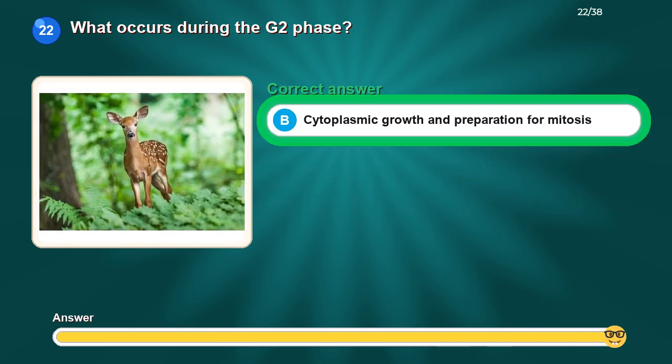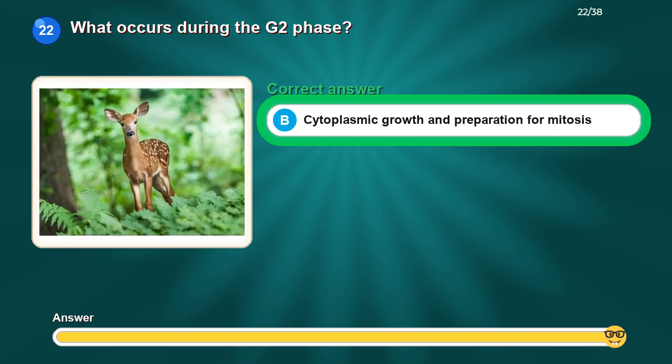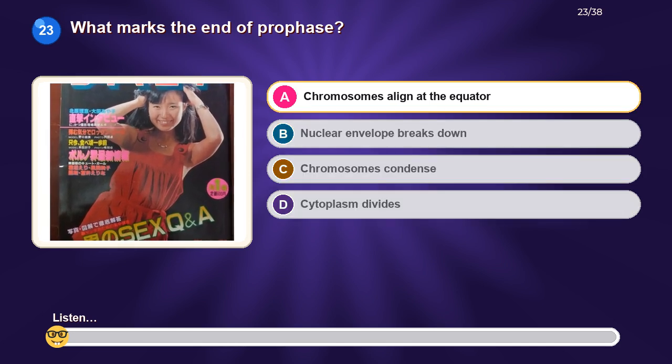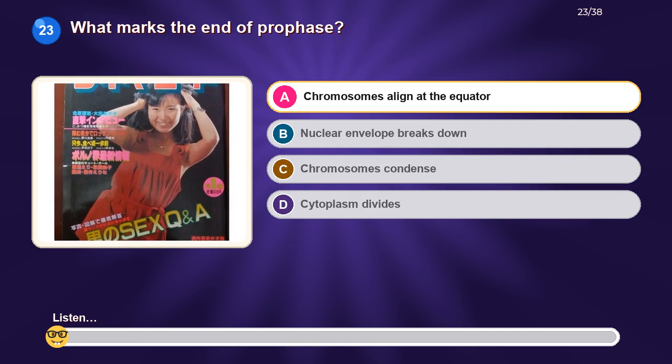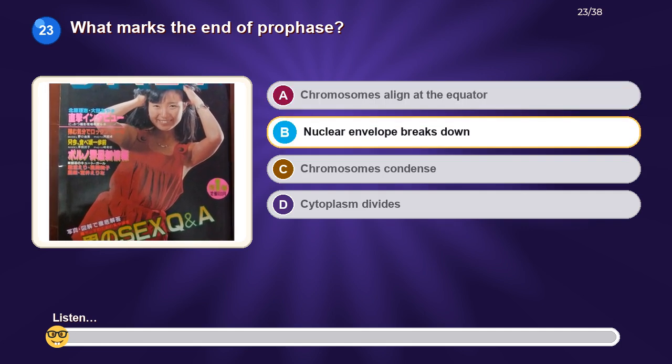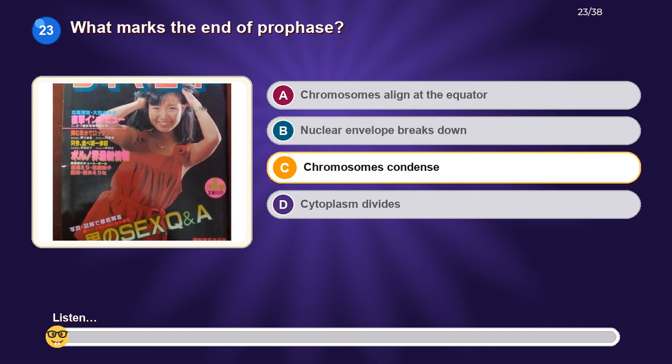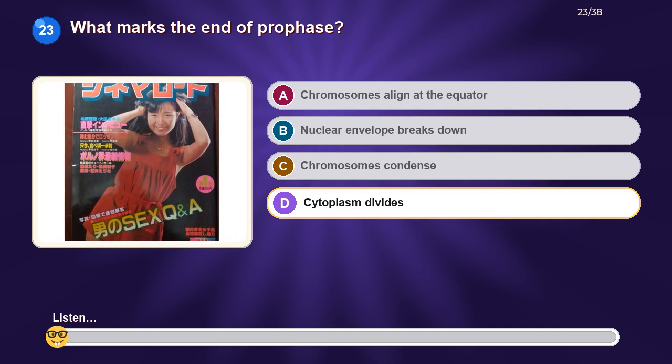The correct answer is cytoplasmic growth and preparation for mitosis. What marks the end of prophase? Option A, chromosomes align at the equator. Option B, nuclear envelope breaks down. Option C, chromosomes condense. Option D, cytoplasm divides.